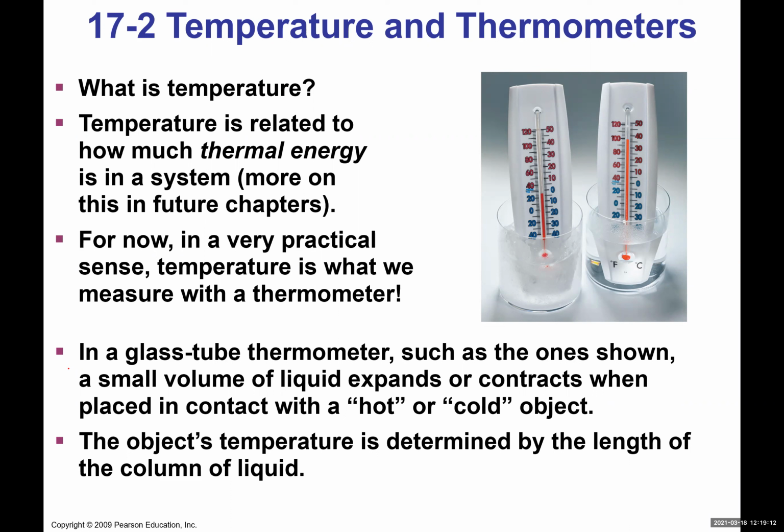A small volume of liquid expands or contracts when placed in contact with hot or cold objects. So you can see, if you put it in a glass with ice water, the thermometer gives you a value. I think the left side is Fahrenheit and the right side is Celsius.